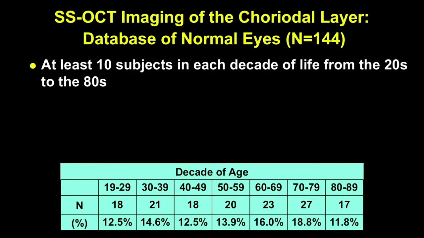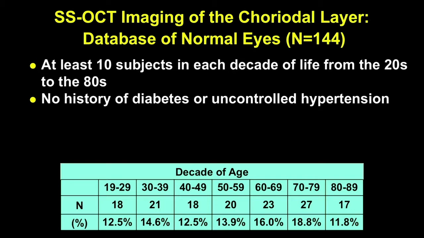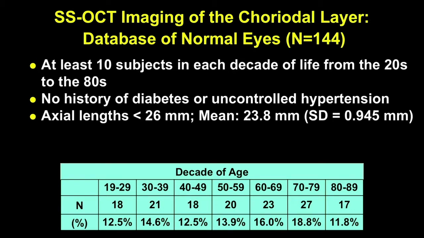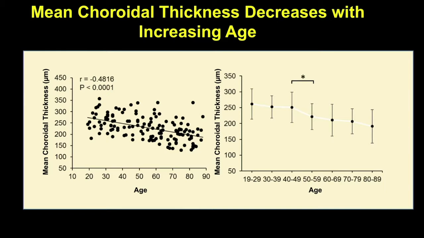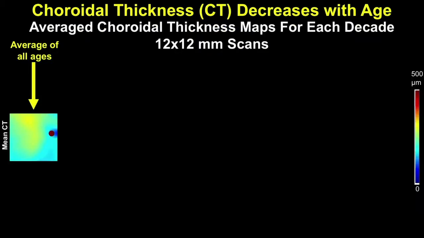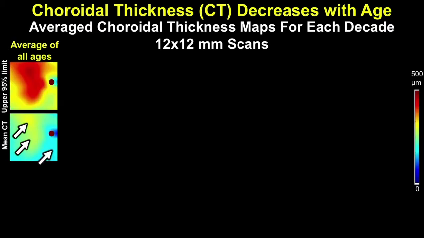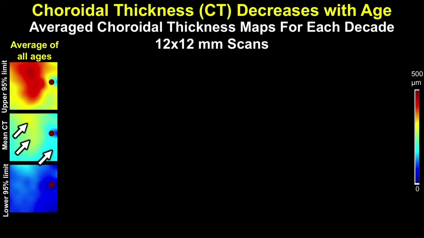So we developed a normative database of 10 subjects from each decade of life, no history of diabetes or uncontrolled hypertension, axial length less than 26, and 12 by 12 scans were analyzed of 144 patients and their eyes. And as shown here, and as numerous groups have reported, as you get older, the choroidal thickness decreases with age. So here we have an average 12 by 12 map showing what has also been reported in the past, that the choroid is thickest in the center superiorly and thinnest under the optic nerve. However, now we can report the upper 95% limit for all ages and the lower 95% image.